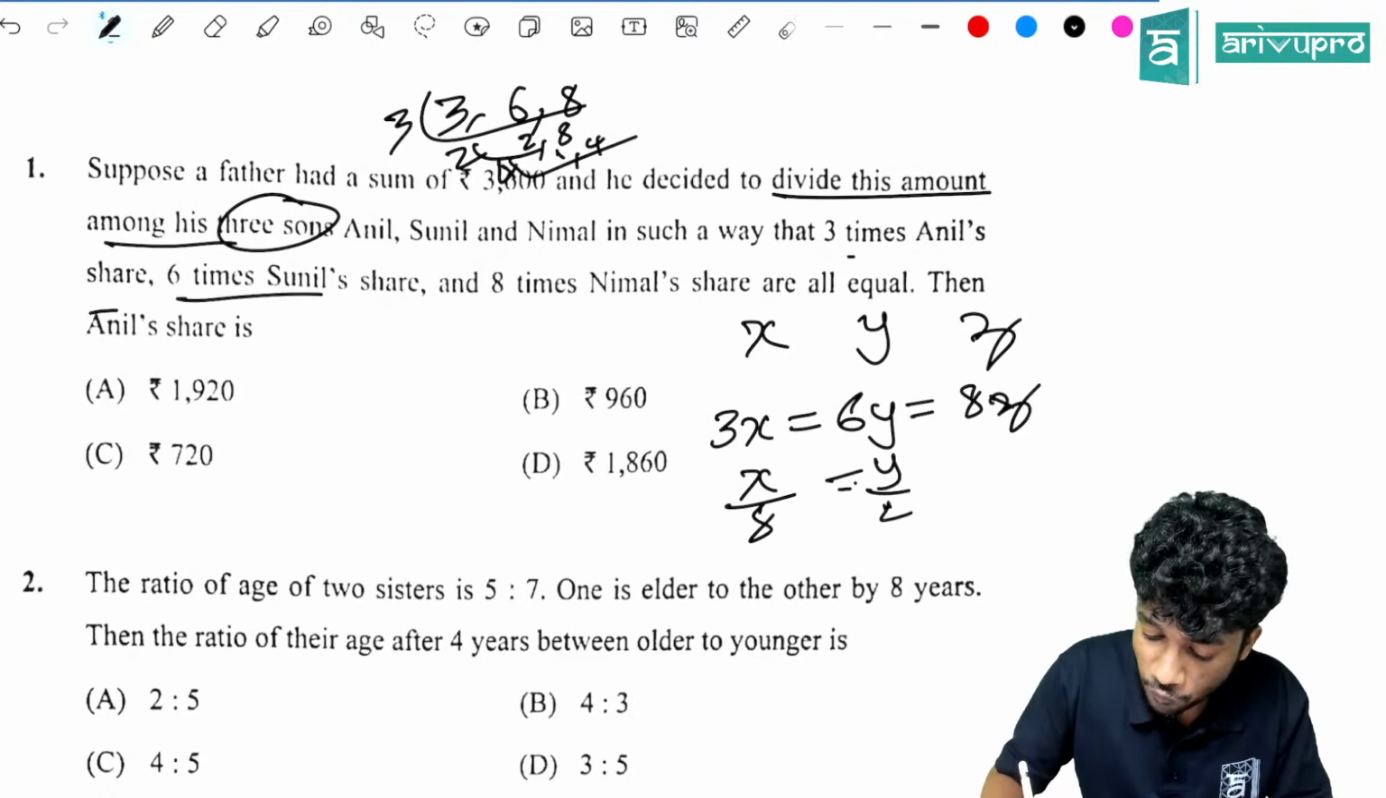Z by 3. Now what are they asking? They are asking how much is Anil's share. So we have 3,600 in total. So who is Anil? Anil is the first person, that is 8, right? So 8 by 15 of 3,600 will give you the answer. The answer is how much? 1920.